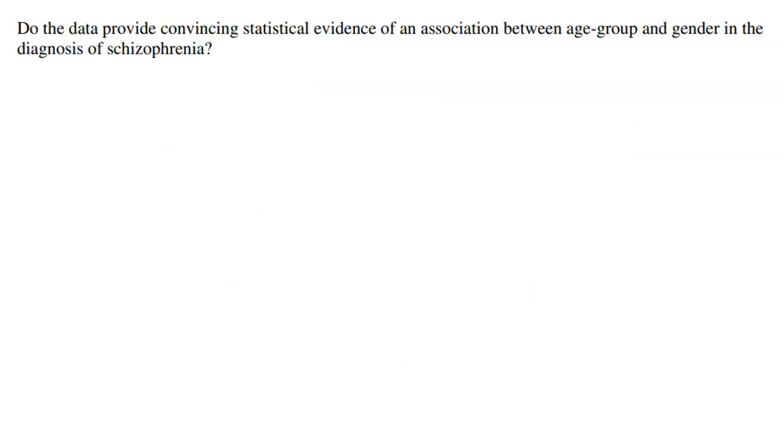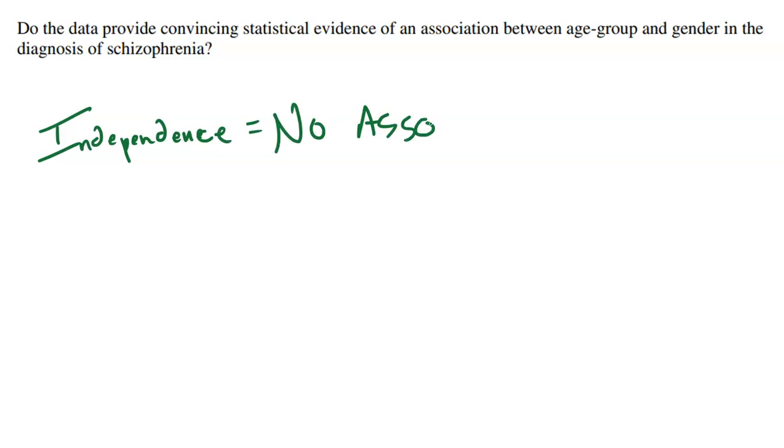All right, now here comes the question. Do the data provide convincing statistical evidence of an association between age group and gender in the diagnosis of schizophrenia? Let's first make sure we understand that this question is all about independence between two variables. Independence means that there is no association. If two variables are not related at all, they're said to be independent and they have no association. So our question is asking, is there an association, which would mean, do we not have independence?